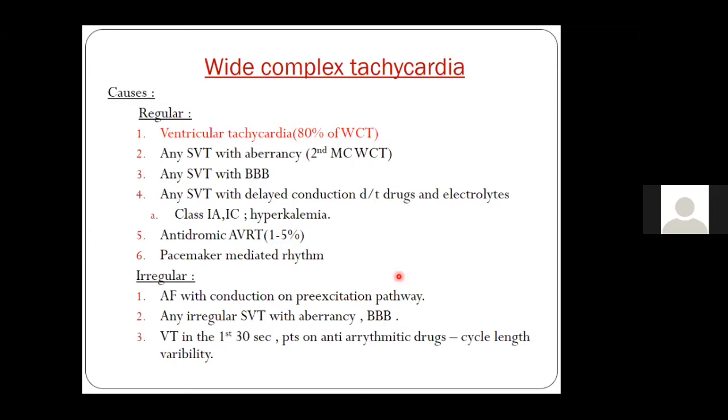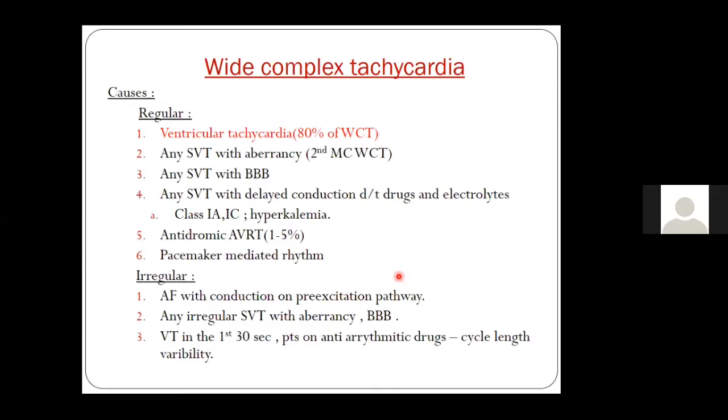An antidromic AVRT is one where the atria to ventricle conduction is via the accessory pathway, and back from the ventricle to the atria it is via the AV node, and that is why it is called antidromic AVRT. Because the antegrade pathway is via the accessory pathway, we usually get a wider QRS as compared to the orthodromic, where the normal atria to ventricle conduction is via the AV node, and that is why it is a narrow QRS.